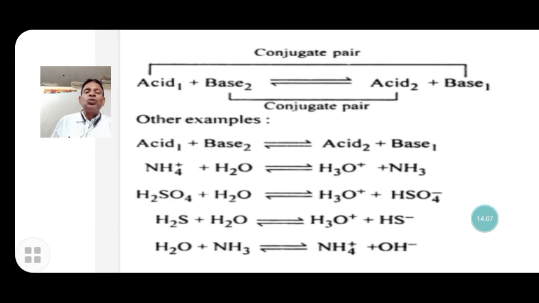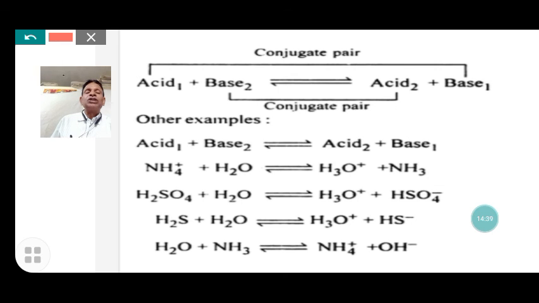Now H2SO4 and H2O. Here H2SO4 donates hydrogen to the water, so H2SO4 acts as an acid, and when it donates hydrogen it becomes bisulfate. Bisulfate is the conjugate base of H2SO4. H2O receives a proton, so it becomes a base, and after receiving the proton it becomes the hydronium ion, which is the acid. So these are the conjugate base and acid.